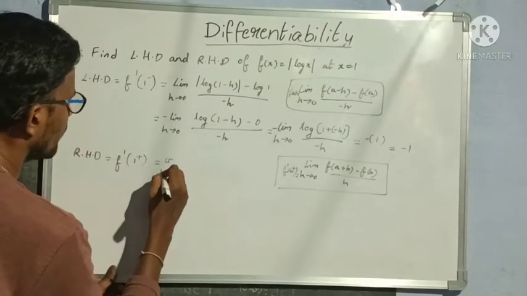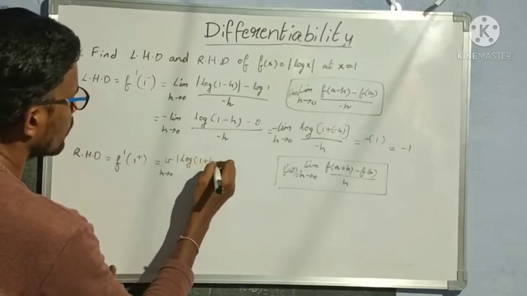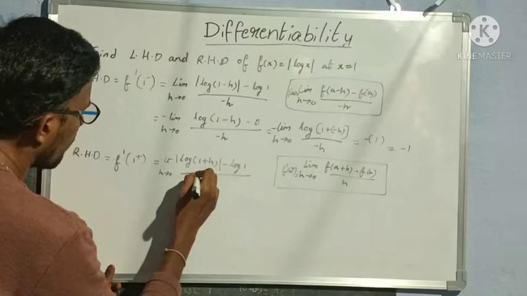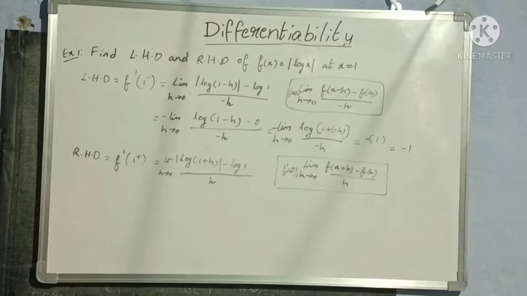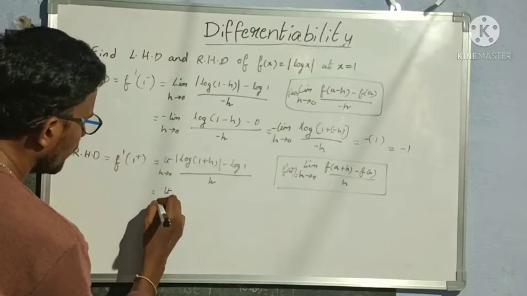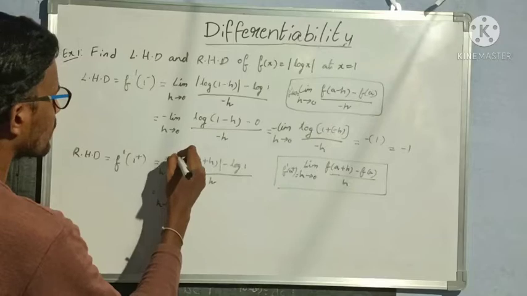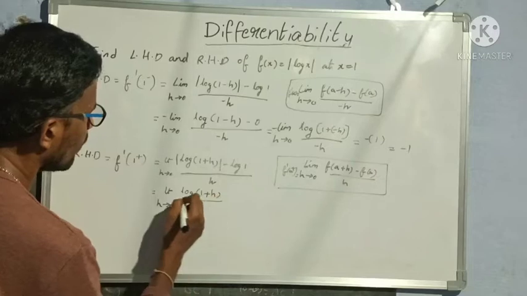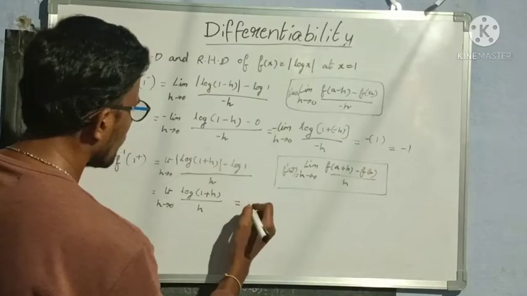By using this formula only we have to find out f dash of 1 plus now. So limit h tends to 0, modulus of log of 1 plus h minus log 1 whole divided by h, that is plus h. So that is equal to, so now again limit h tends to 0, log of, here modulus, here value is plus, so if I remove the modulus, then also I will get log of 1 plus h plus value only. So log of 1 plus h by h is 1.